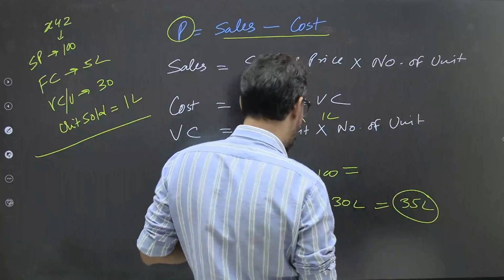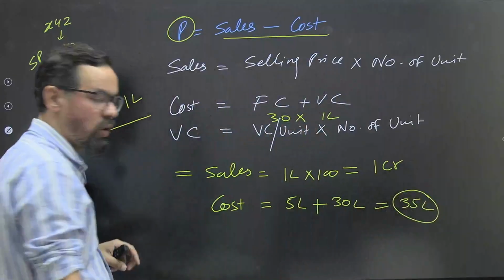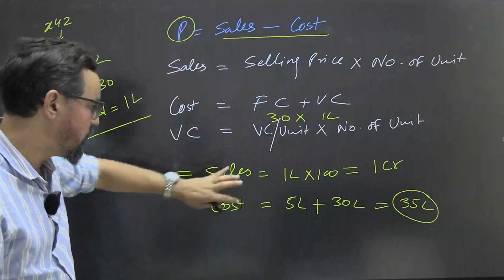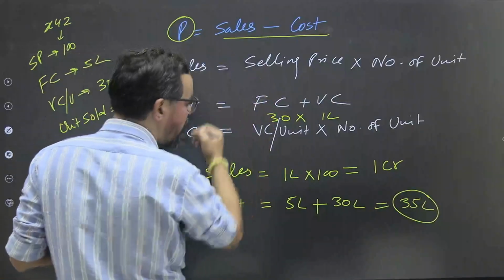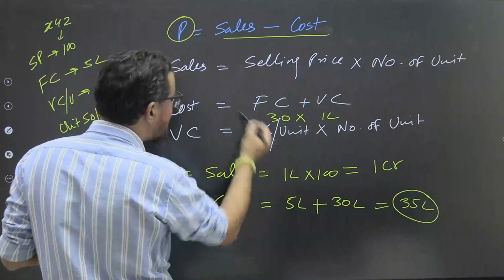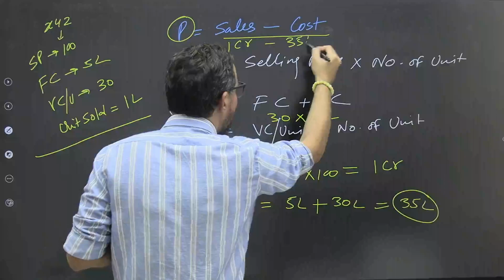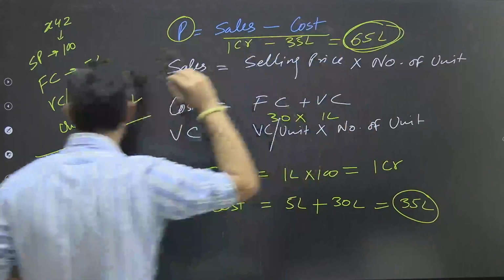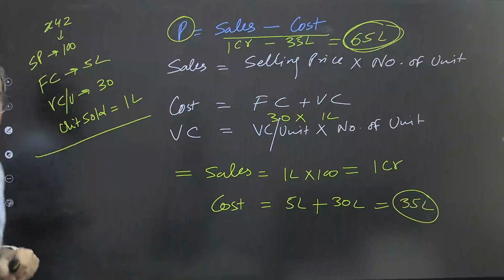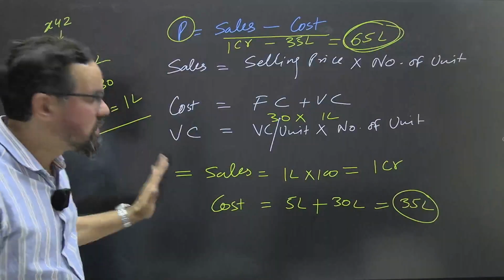And sales, कितना हो जाएगा ये? 1 lakh, 10 lakh, 1 crore. ठीक है. 1 crore. If I'm wrong somewhere, please do correct, but you have to build your understanding for this one. ठीक है. So now you know the profit. So overall sale is 1 crore and the cost is 35 lakh, that means they have made a profit of 65 lakh in this particular case. अगर कोई कैलकुलेशन एरर है तो देख लेना. ठीक है. But these are the things.